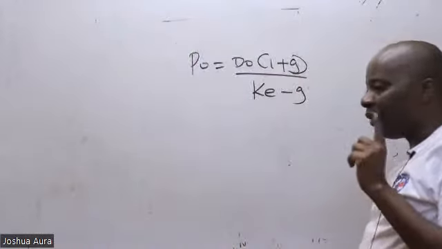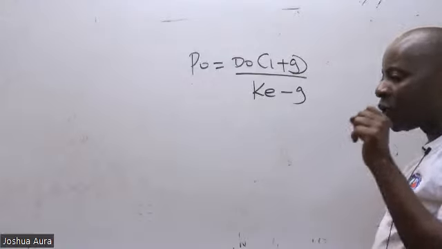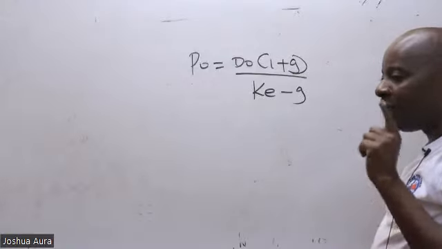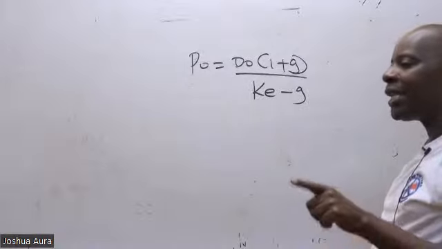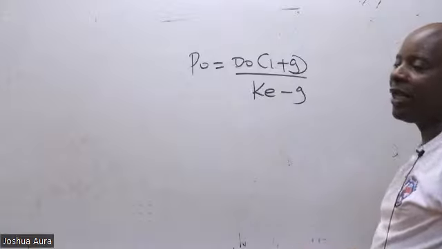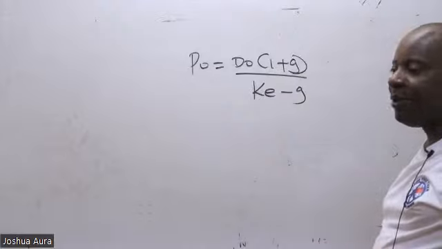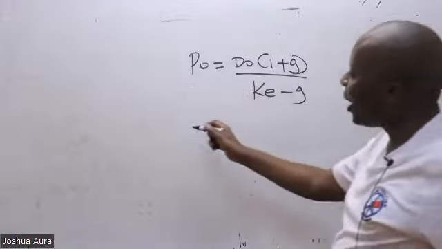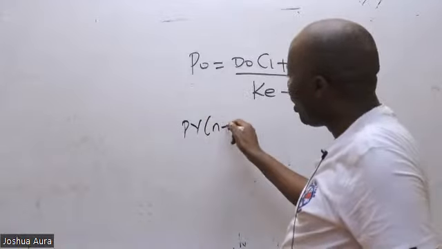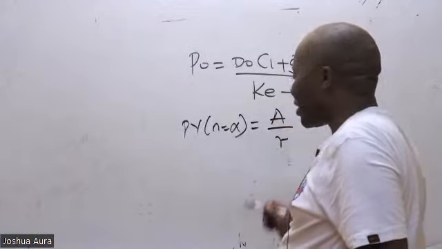Remember this share that you're buying today, you're going to be getting dividends. And the dividends are indefinite. And because they are indefinite, this is the formula we are using here: present value, when N is infinity, equals amount over R.